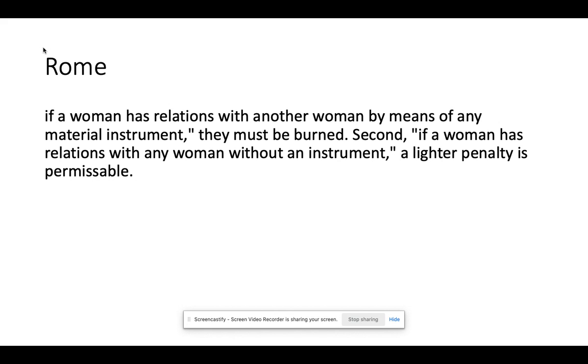All right, let's look at this Roman language here. Relations with another woman. So this one is targeting women. And it has the language here about a material instrument. Keep in mind, two women are not going to be able to produce a child. So again, it goes back to the crime against nature. Punishment, burning.